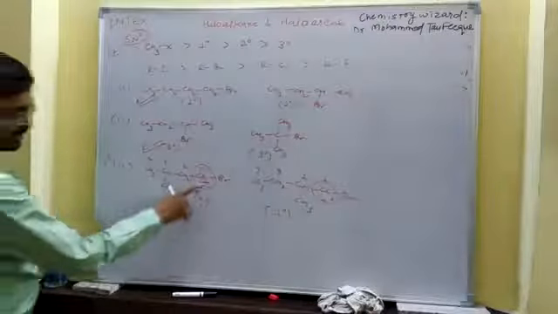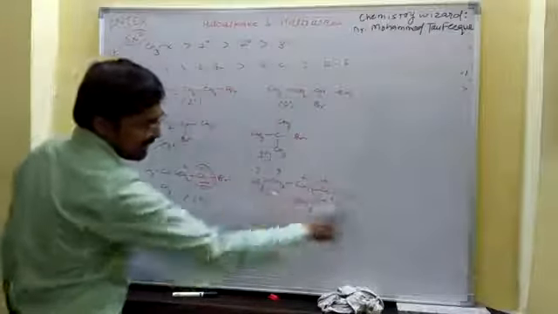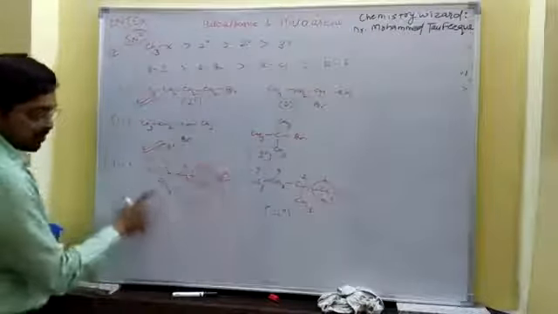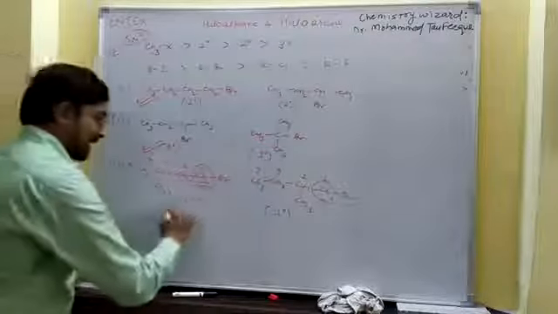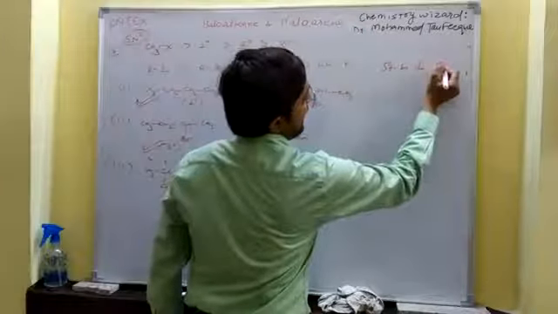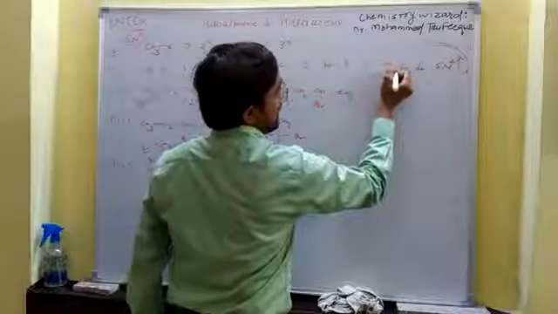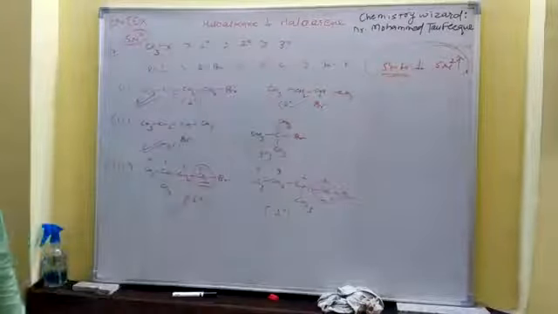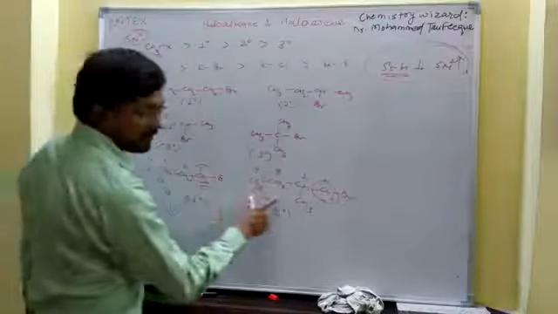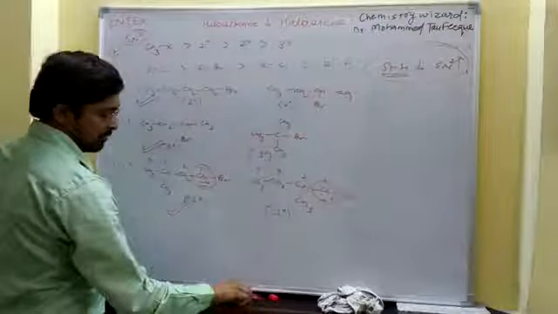Both are 1 degree. But this 1 degree carbon has a branch which is quite far, while this 1 degree molecule has a branch which is quite closer to the bromine. Then there is less steric hindrance in the first, because as we know, as steric hindrance decreases, SN2 reactivity increases. So this molecule shows much easier SN2 reaction than that molecule. Note it down.